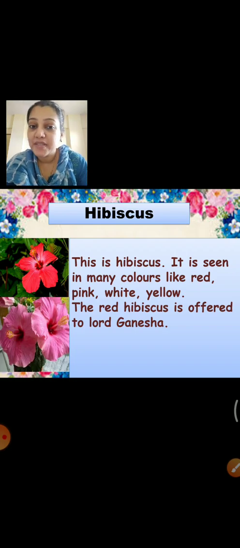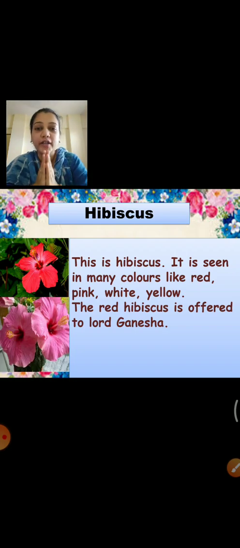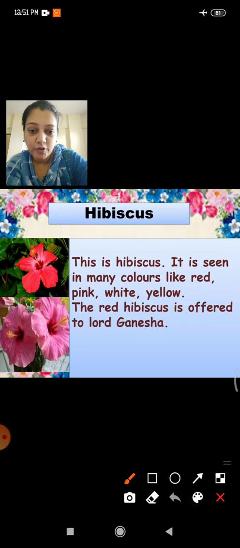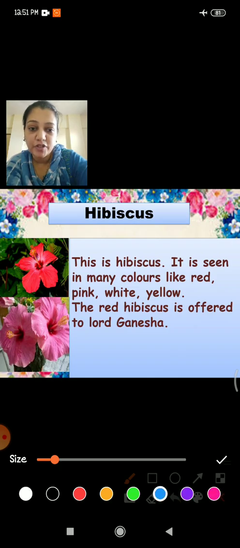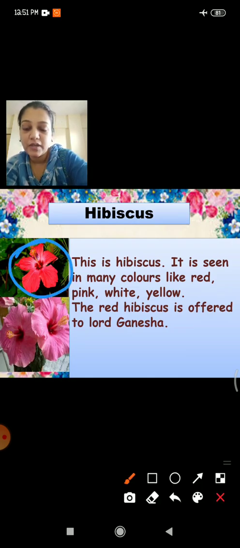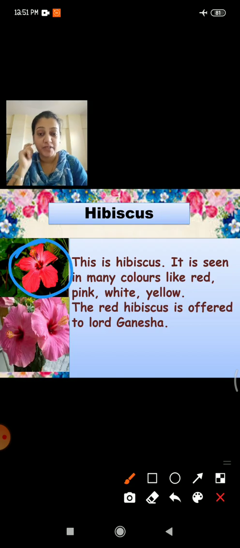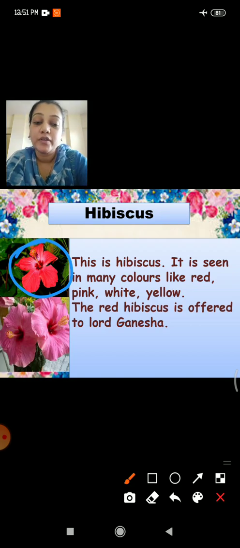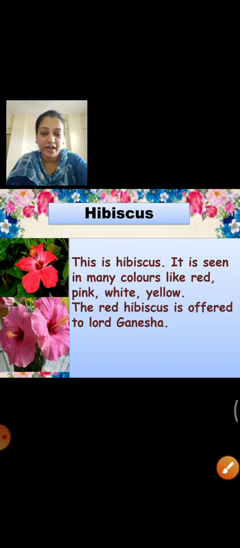The red hibiscus is offered to Lord Ganesha. You can see the red hibiscus in the picture. Yes, this is the red hibiscus which is offered to Lord Ganesha. You all have seen that, right?